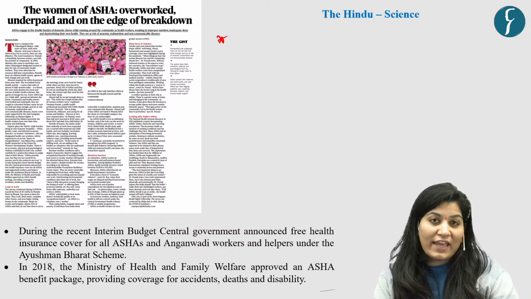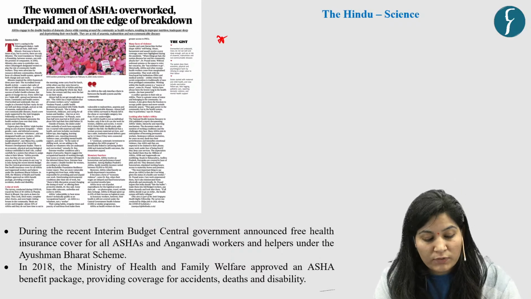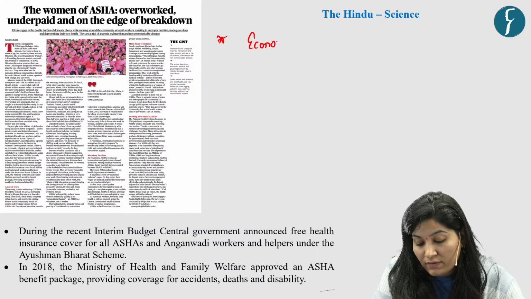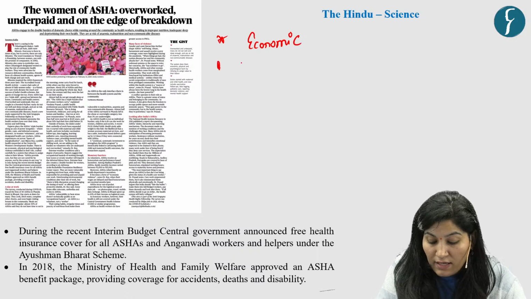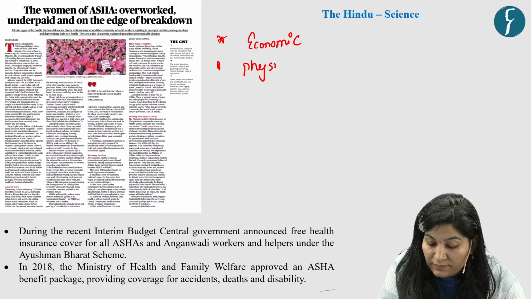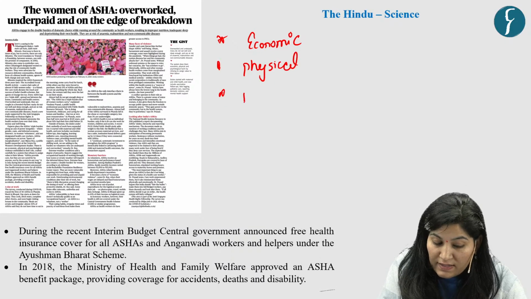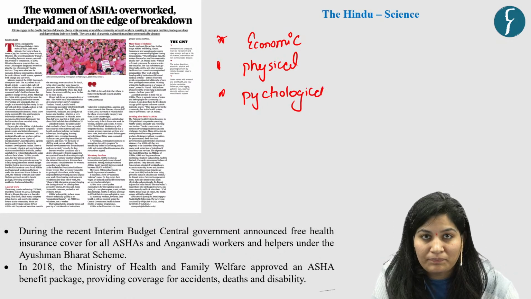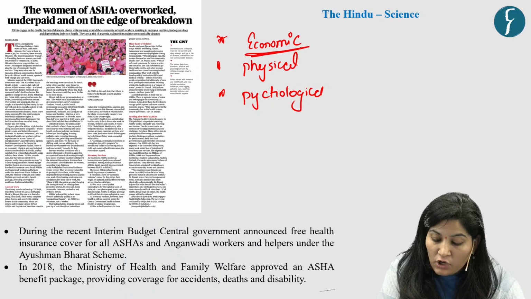So according to the experts, or according to this article, there is economic, there is physical, and there is psychological violence embedded in their role. First, let's see economic.